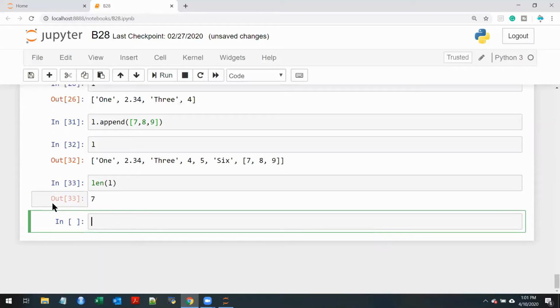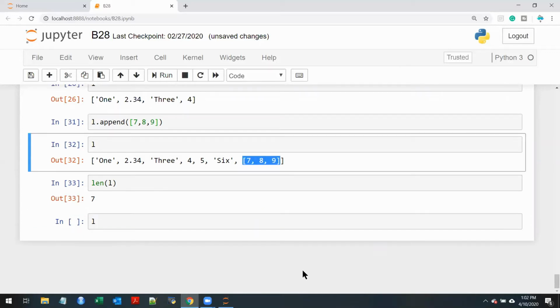Now I want to show you one more thing here. Can you tell me what is the index that I have to give if I want this object?